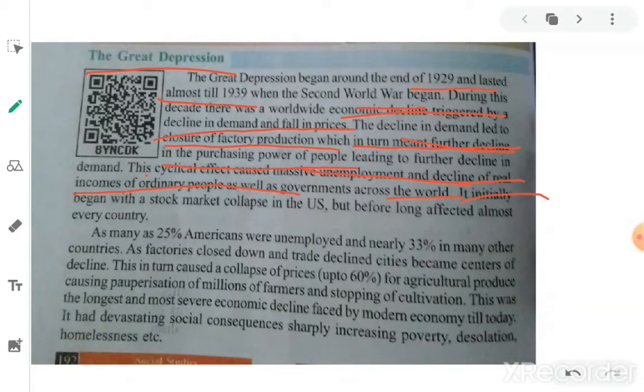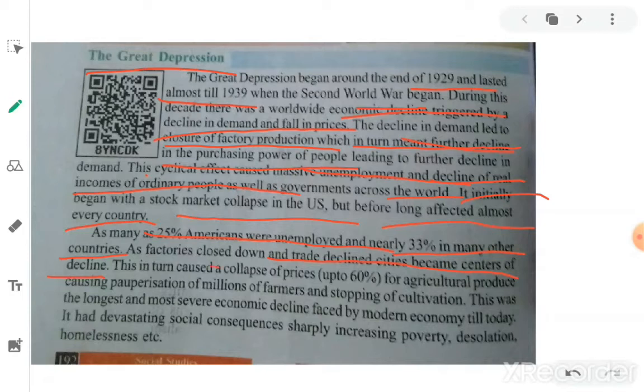It initially began with a stock market collapse in the US before long affecting almost every country. So when the United States stock market collapsed, automatically the economic situation of other countries also fell down. So it led to the Great Depression. Here, as many as 25% of Americans were unemployed, and nearly 33% in many other countries. Many people were unemployed because of closure of factories, and trade declined. Cities became centers of decline. Trade also declined automatically, because when there is no production, there is no trade and commerce in the country.